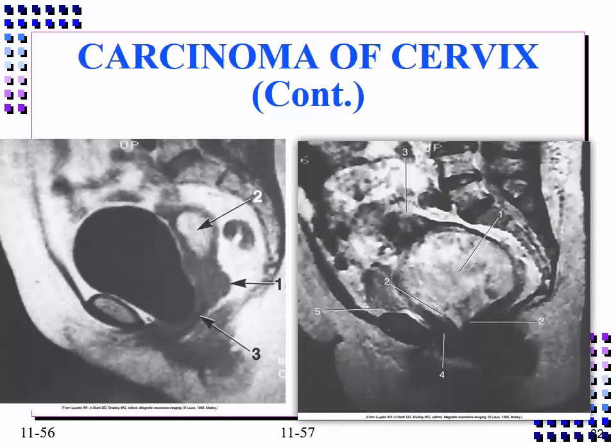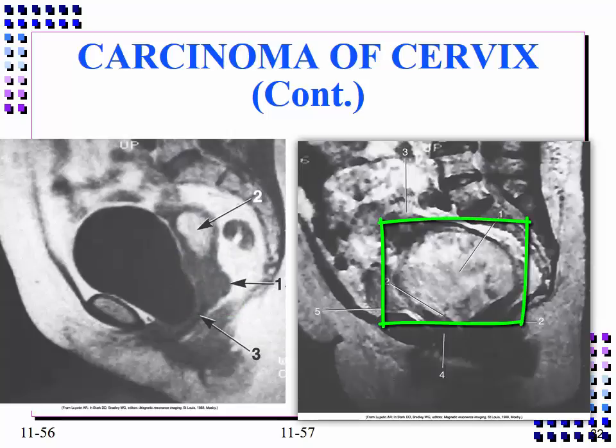MRI is of value in detecting and staging cervical carcinoma. The MRI sagittal T1 weighted image demonstrates posterior cervical lobulation as the only sign of an infiltrating cervical neoplasm. The sagittal T2 weighted MRI image shows a bulky cervical neoplasm with mottled high signal intensity.